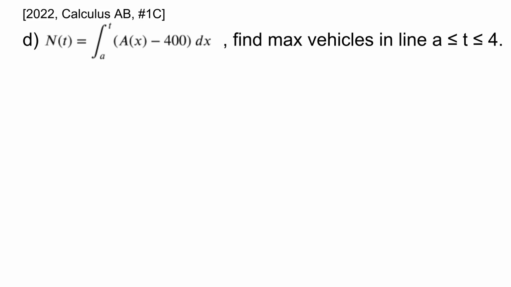In part D of this question, a line begins to form at the toll plaza, and we're given a function N of t equals the integral from 0 to t of A of x minus 400 dx, which describes the number of vehicles in line at the toll plaza. And we are asked to find the maximum number of vehicles that are in line on the interval from 0 to 4.